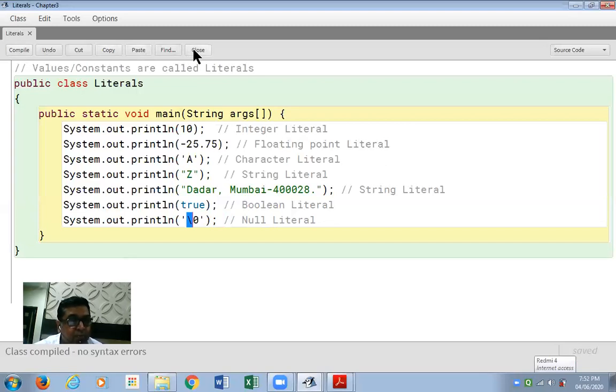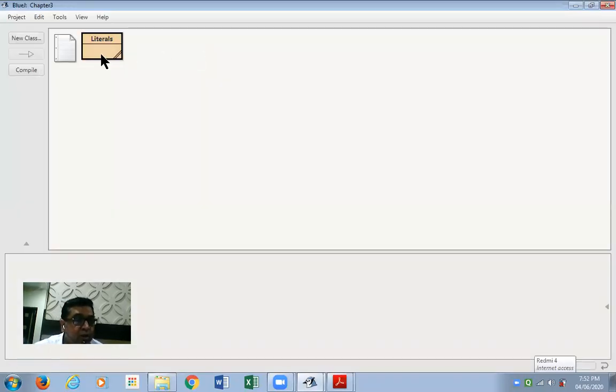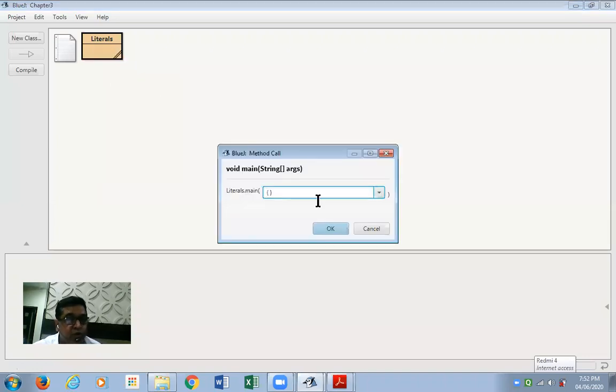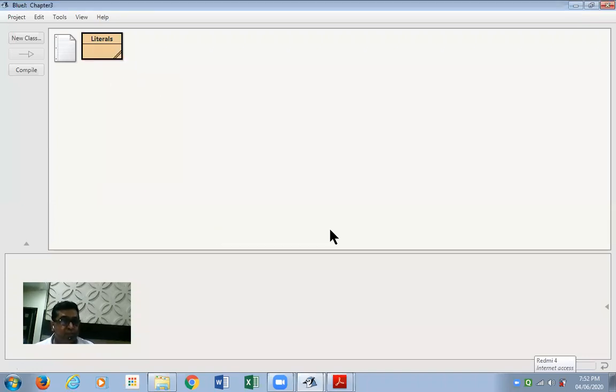Compiling my program, close, and right click and execute the main function. Executing my program.